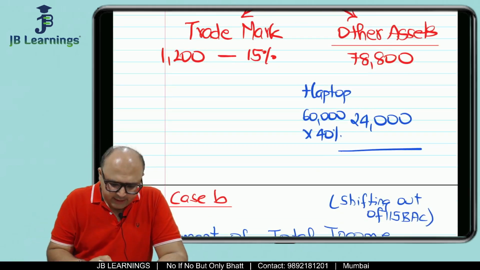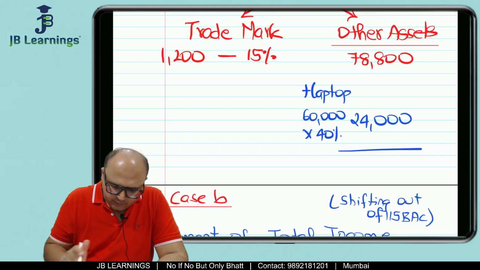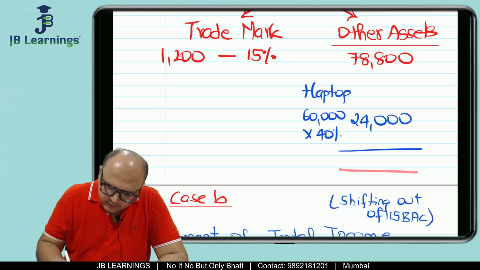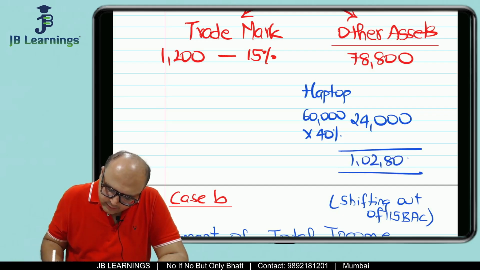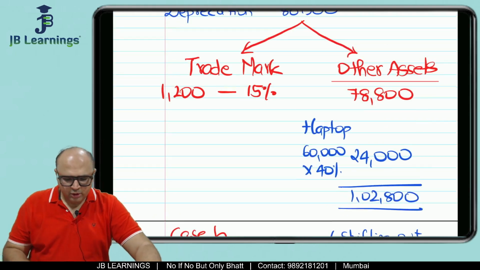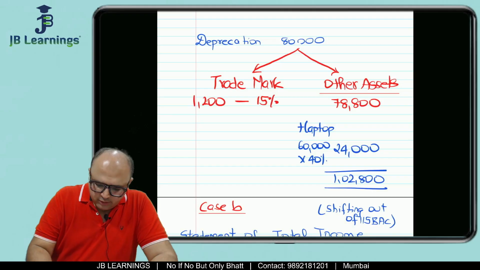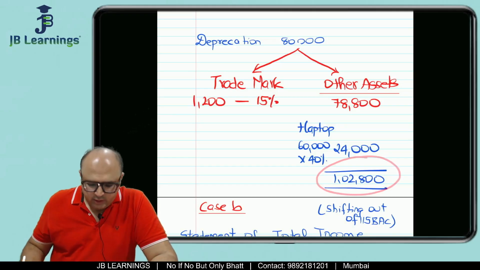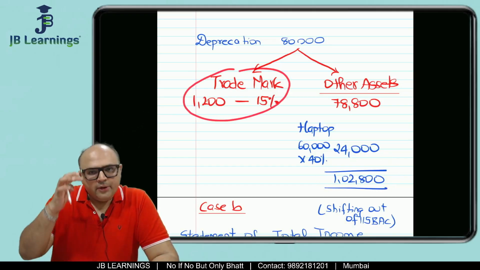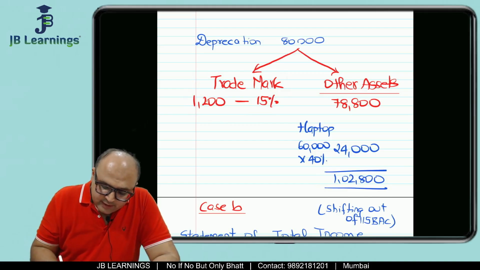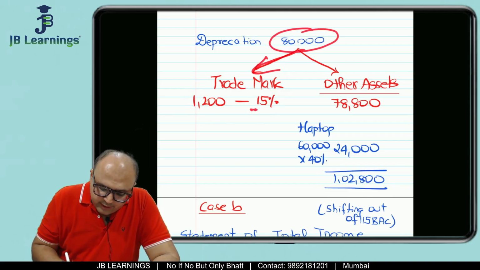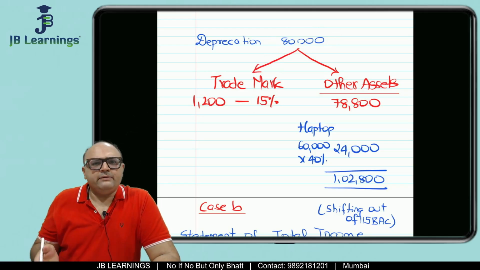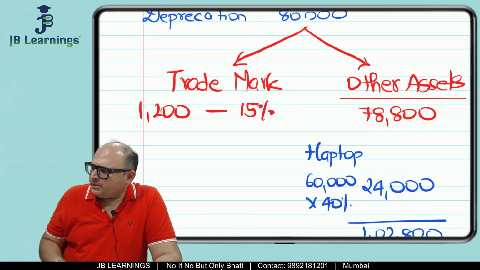So 78,800 plus 24,000. So the total depreciation over here is 1,02,800. Correct. Now we are done with depreciation on other assets. Now what about depreciation on trademark? Now for trademark, they have said this total included 1200, which was wrongly calculated at 25. So let us calculate the correct depreciation then.